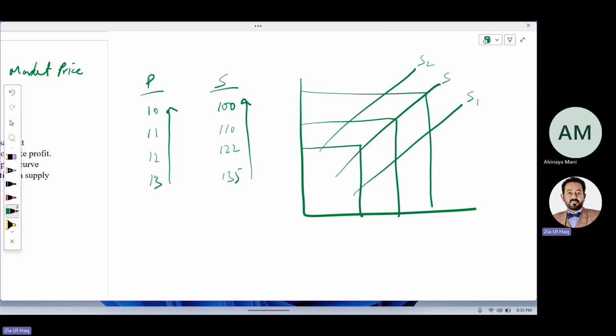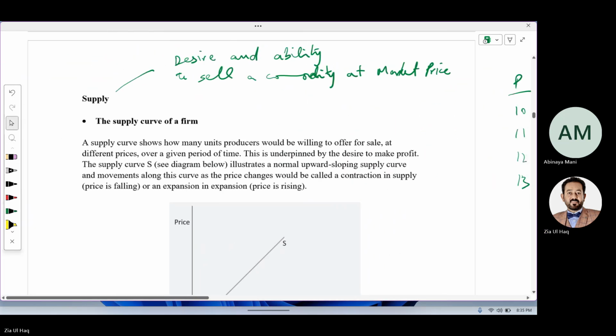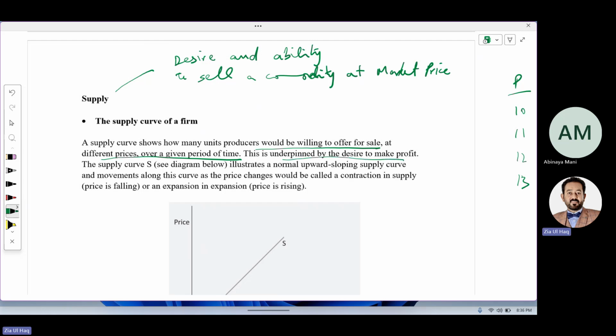Transportation cost increases, you will supply less. Yeah, supply will decrease. Let's see what is supply. So the supply curve shows how many units a producer will be willing to offer for sale at different prices over a given period of time. Meaning willingness, desire, and ability to sell a commodity at market price. This is underpinned by the desire to make a profit.